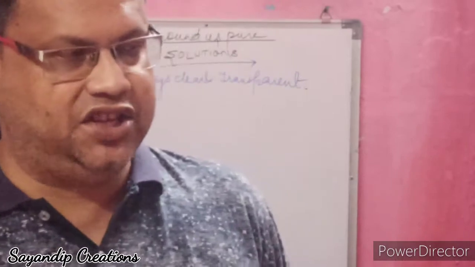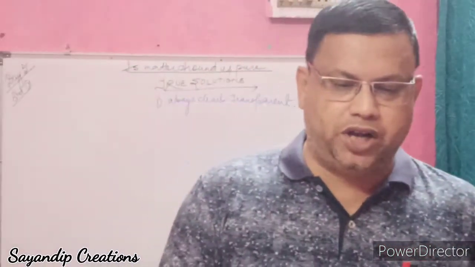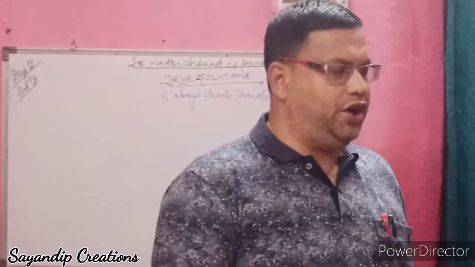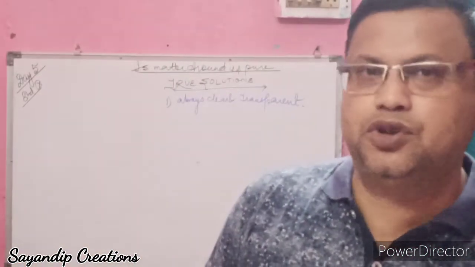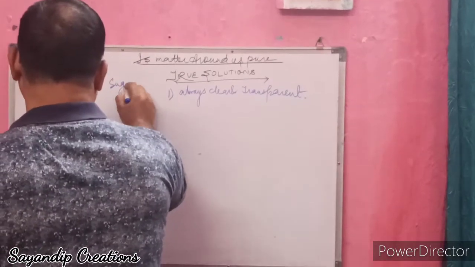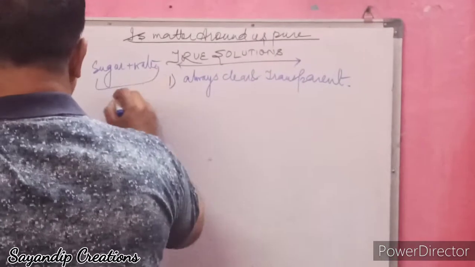Secondly, the size of the particles. They are so small that it is less than 1 nanometer, or 10 to the power minus 9 meter. Third point, a true solution can easily pass through filter paper. Suppose you take sugar solution. Sugar solution is a true solution. So, when you add sugar to water, it forms a true solution.